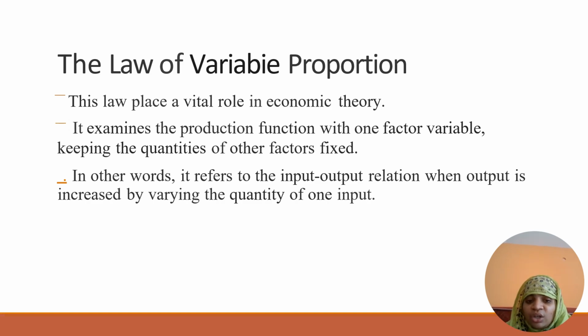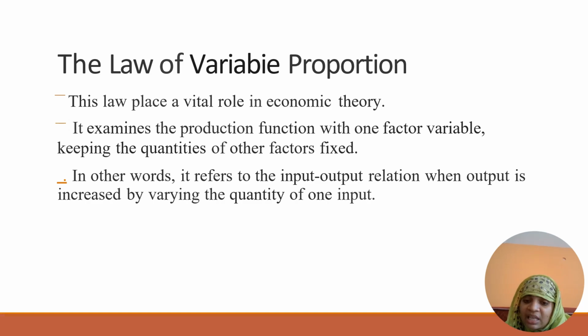Okay, in other words, it refers to the input and output relation. So this law of variable proportionate theory refers to the input and output relation, in the sense that output is increased by varying the quality and quantity of one input. Whenever there is a change in input, definitely a change occurs in output.